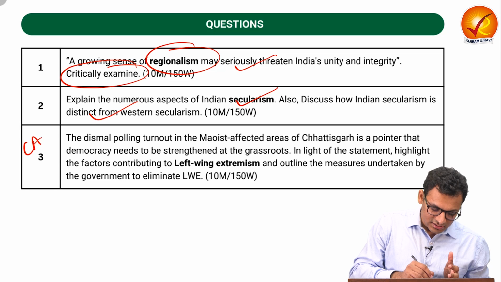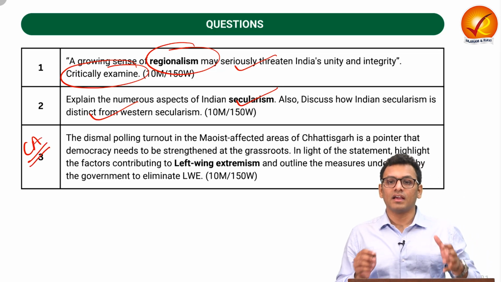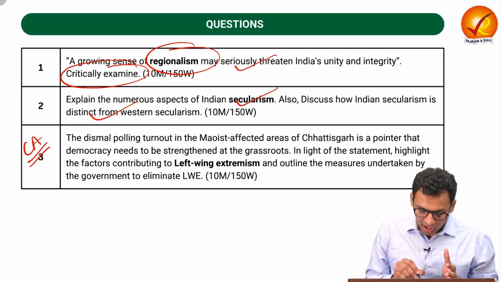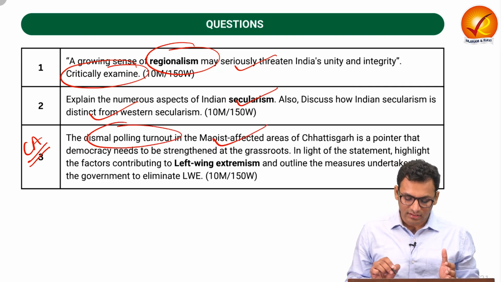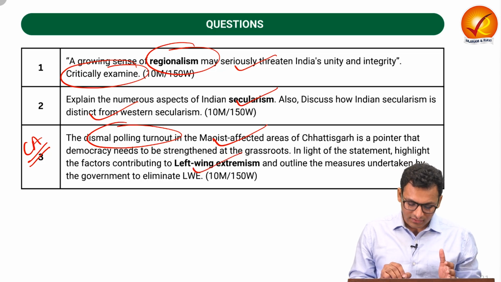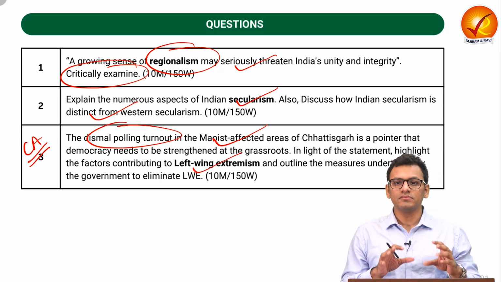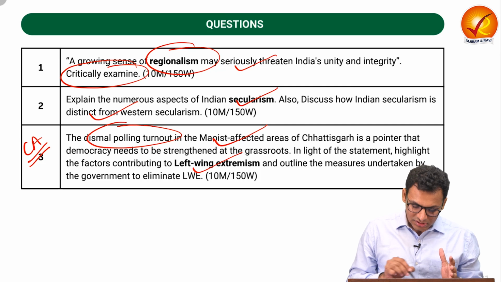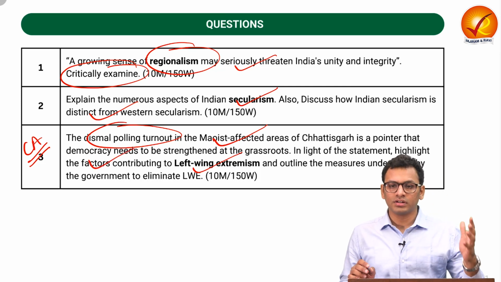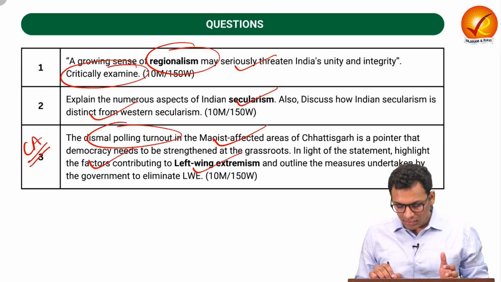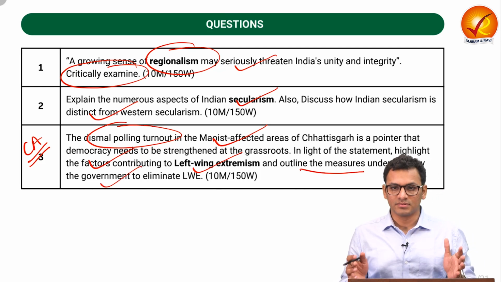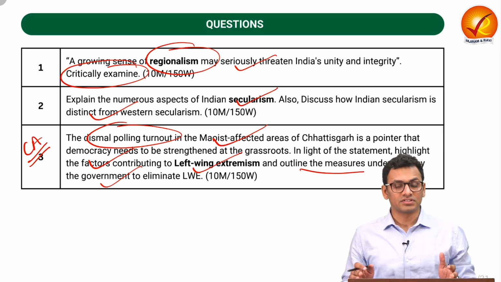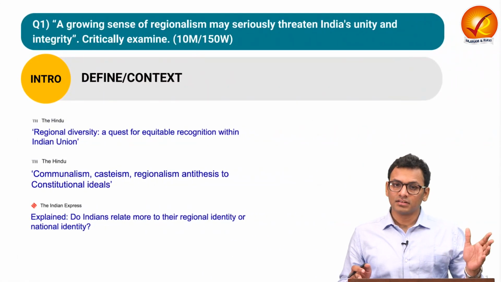The third question is a current affair based question where we have recently seen that how there was dismal polling turnout for Maoist affected region, and that is primarily because of the left wing extremism. So in that question we will be talking about certain issues and factors contributing to left wing extremism, and also will understand the measures undertaken by the government to eliminate left wing extremism in India. So let us start with the very first question. Let's read the question together.